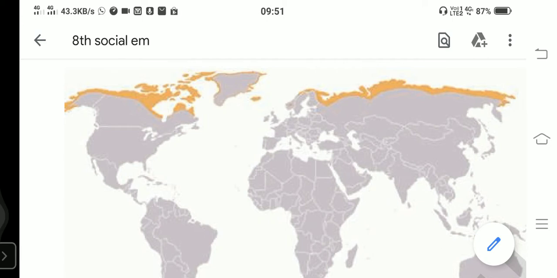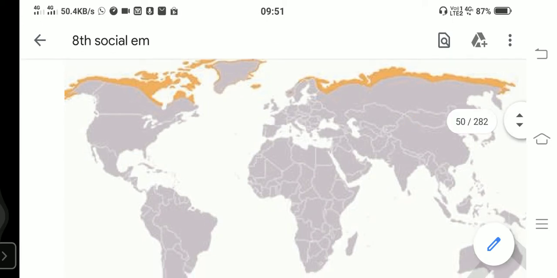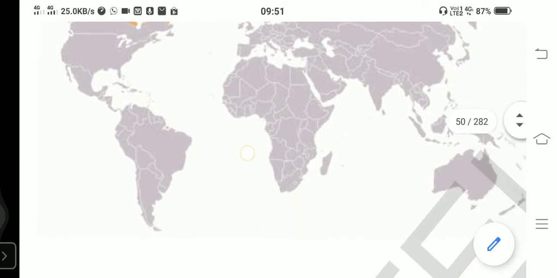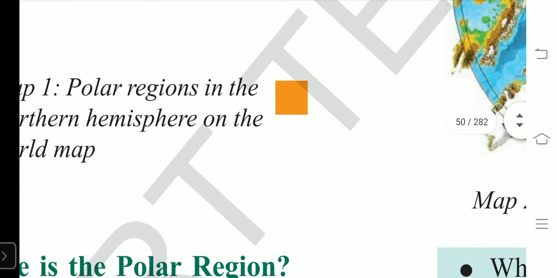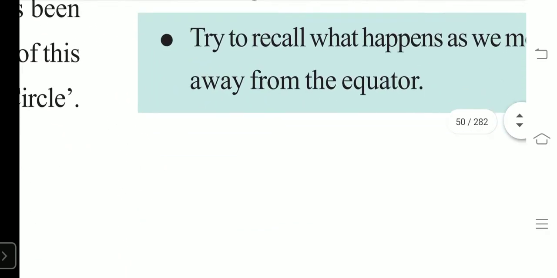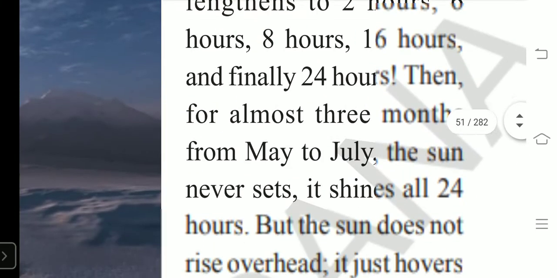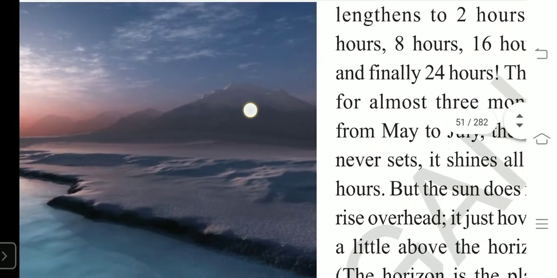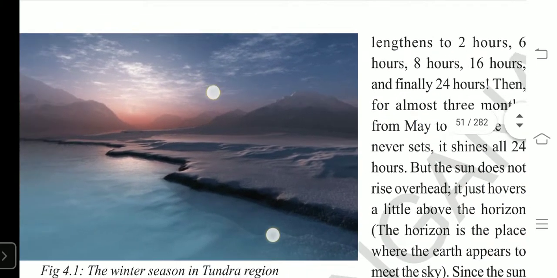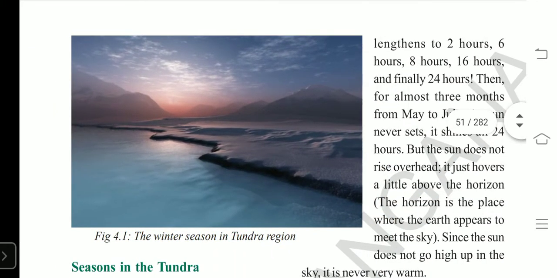So next we see the seasons in the tundra region. How are the seasons in a tundra region? Understand? Dear students, look at this figure. This is the winter season. I'll show you how winter is in a tundra.